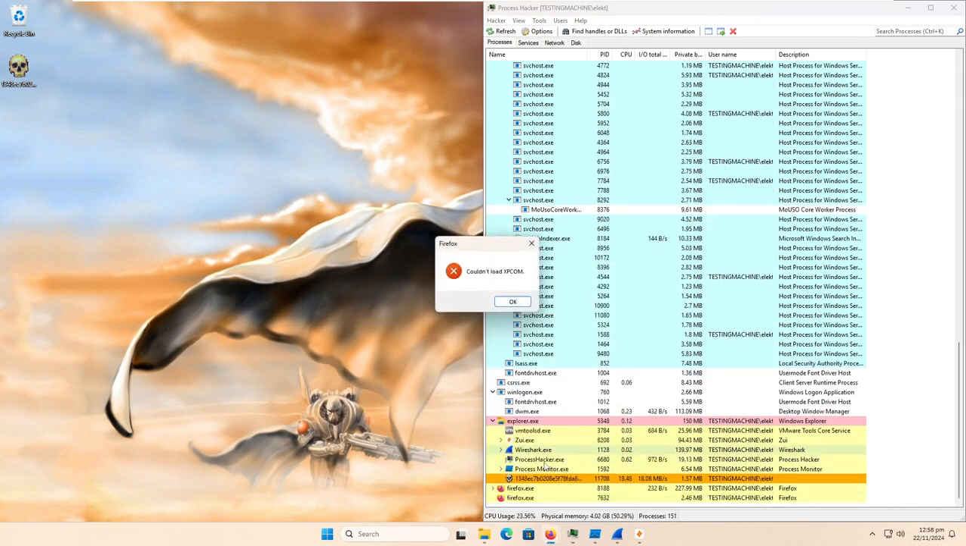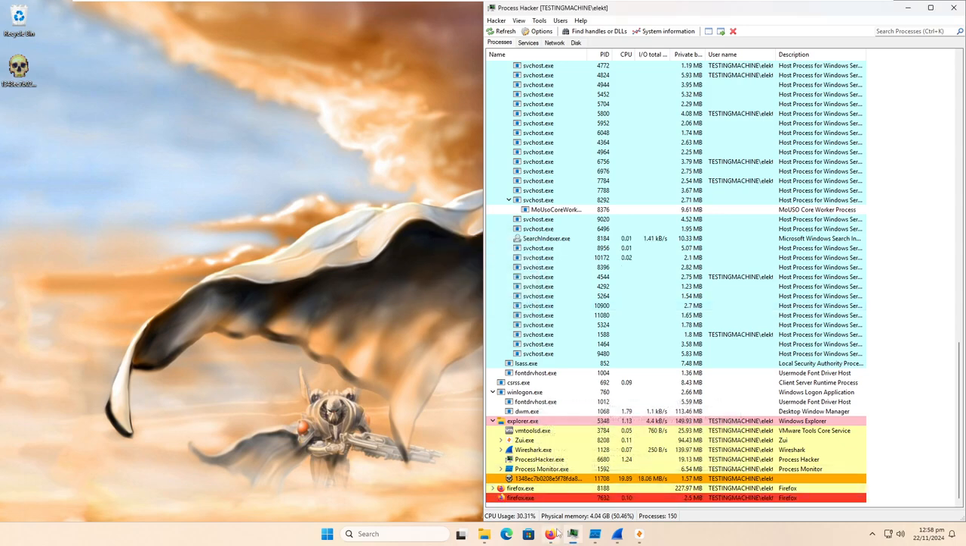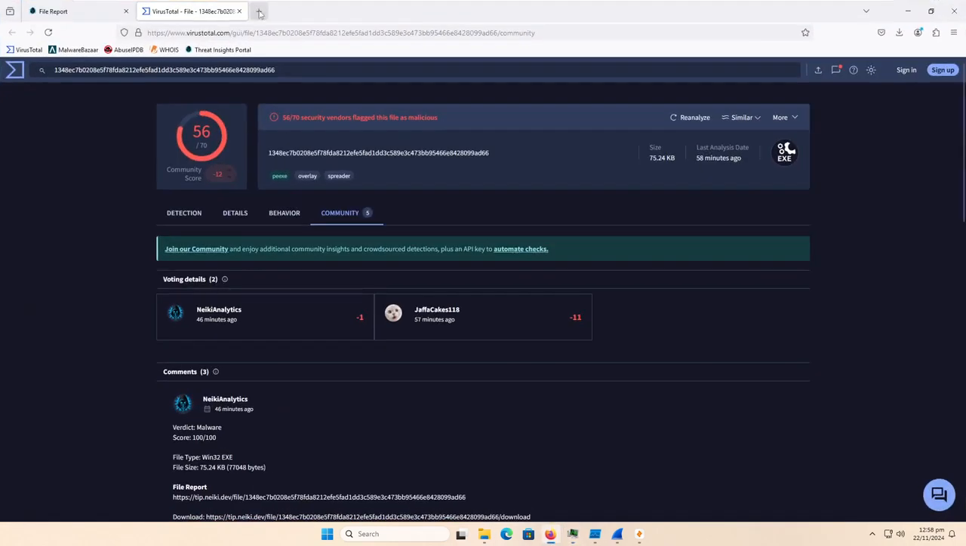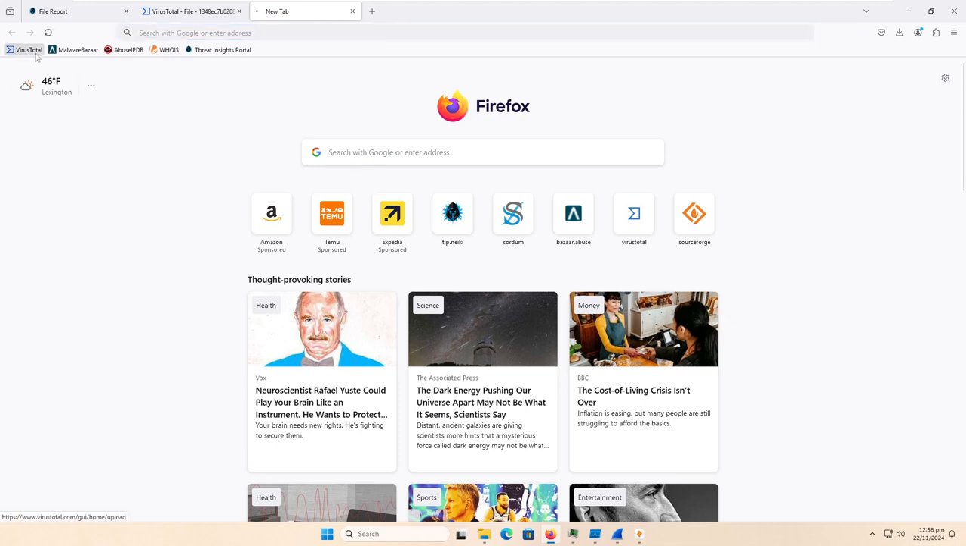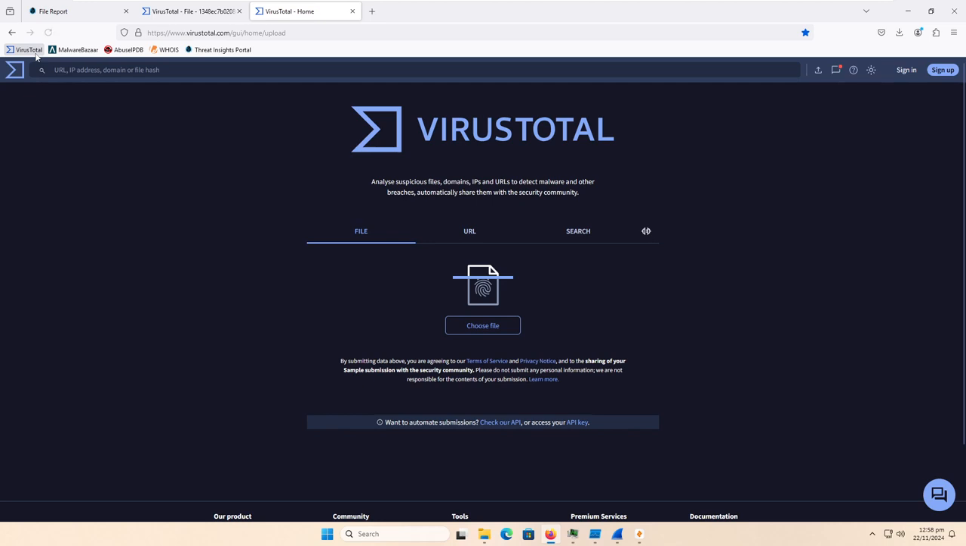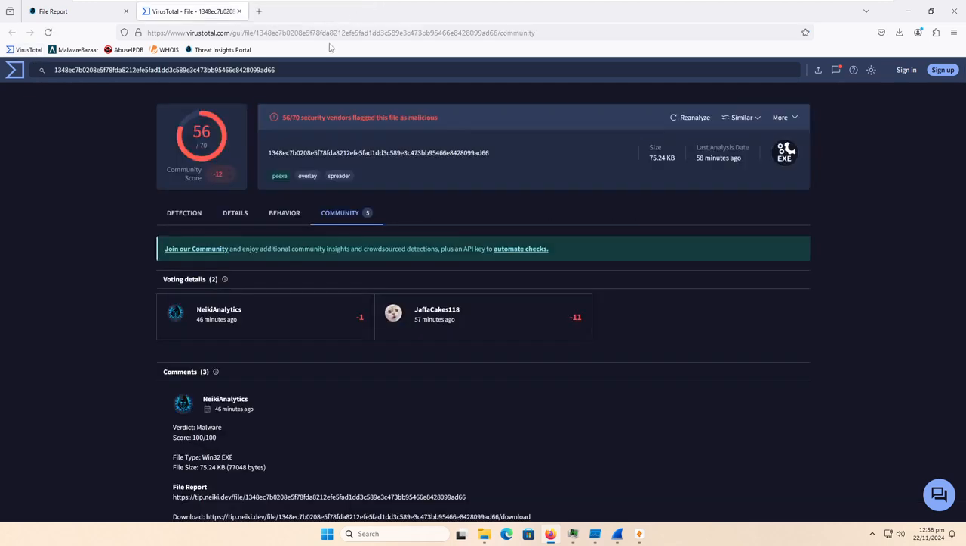Now, we try to open Firefox, we immediately get a message that says couldn't load XPCOM. So if I try to do anything in Firefox, I wonder if it's going to give that generic message saying that it crashed. No, we could still use the browser, at least as of right now. So I could still annoy JaffaCakes118 and she can annoy me.